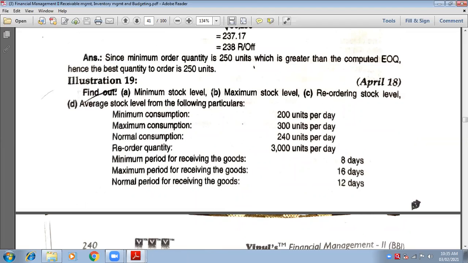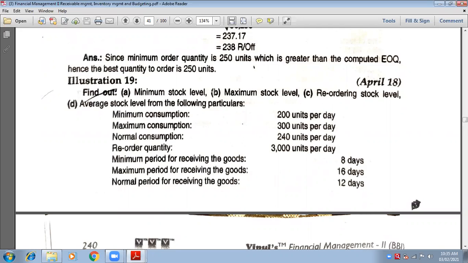Consumption is per day or per week, but I want it according to the total number of days, total number of weeks. So consumption will be converted into level if we multiply it with the number of days. That's what we have done. Look at the formula of minimum level and maximum level. We have multiplied with the number of days. So minimum level plus maximum level upon 2.